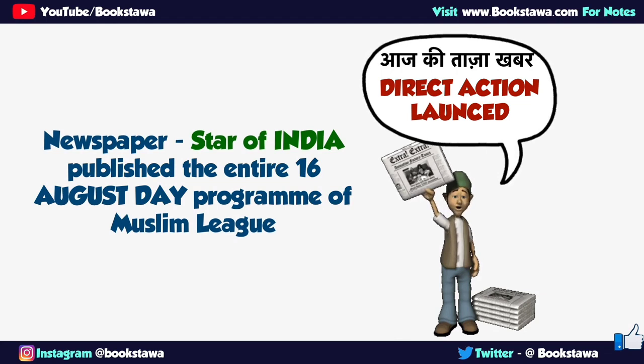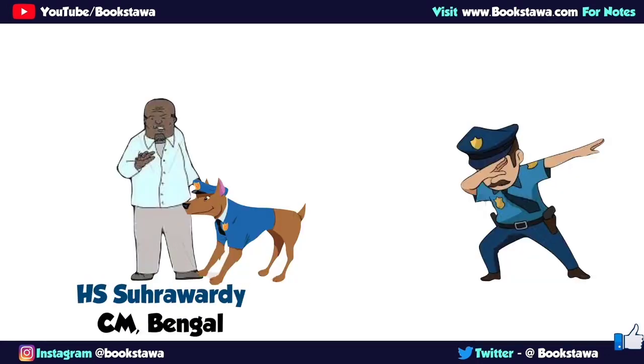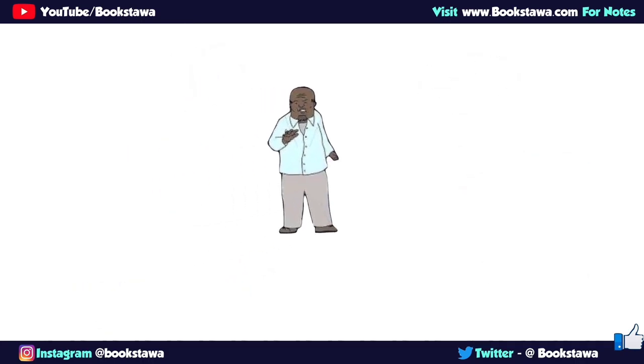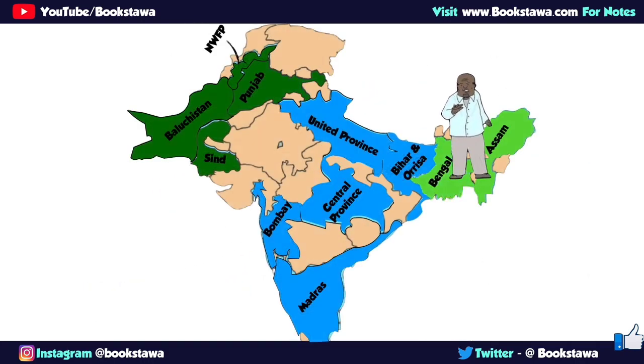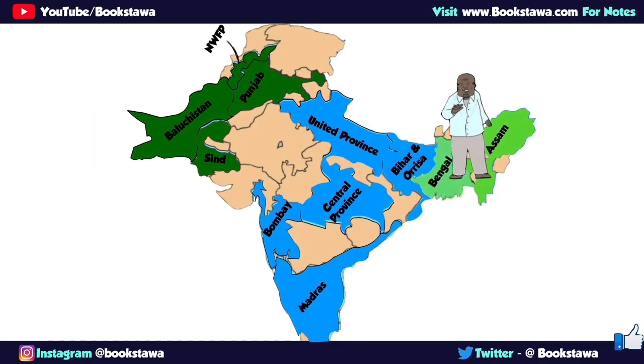In this newspaper, a detailed program of direct action was published for the whole day, so that more and more people could join it. Bengal's Chief Minister S.H. Suhrawardy sent police on leave during direct action. Actually, at that time, there was Muslim League government in Bengal, and the Chief Minister S.H. Suhrawardy was a special person of Muslim League. In fact, he himself was at the forefront of instigating Muslims.